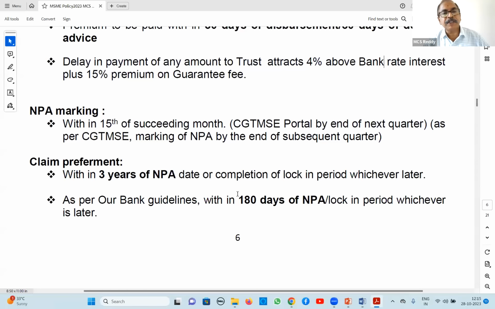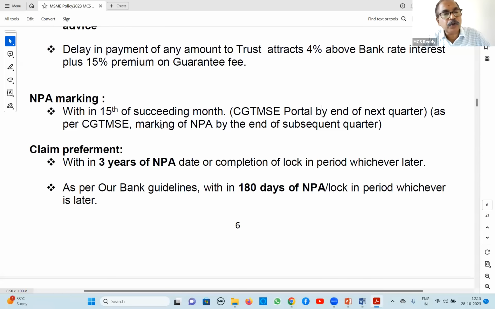NPA marking within 15th of succeeding month. In CGTMSE portal, by end of next quarter. Here also just like coverage, if any account becomes NPA in this quarter, by next quarter end you have to mark NPA. But our bank guideline is 15th of succeeding month.